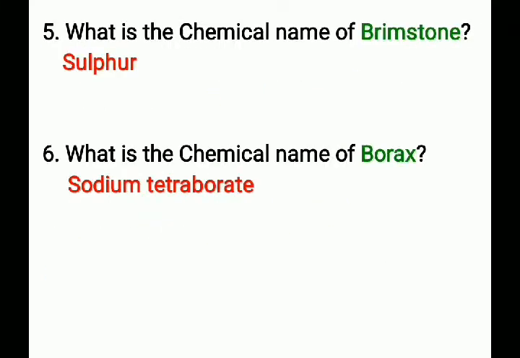Next question: what is the chemical name of brimstone? That is sulfur. Its chemical formula is S8. Generally we'll be writing S, but the compound sulfur exists in the form of S8. The chemical name of brimstone is sulfur and its formula is S or S8.